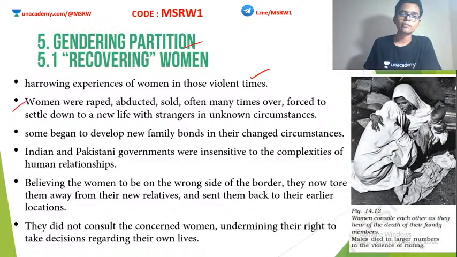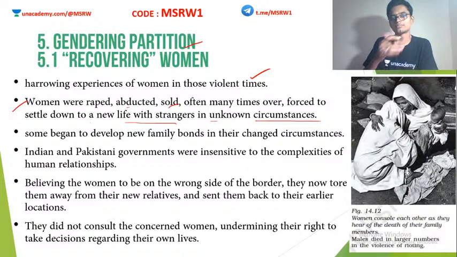Lots and lots of women were raped, abducted, sold, often many times over, and forced to settle down in a new life with strangers in unknown circumstances. Already, women's level in society was very low. Women did take part actively in the national movement and all, but still, women were treated as second-grade citizens to husbands, etc. At least in reality, it was like that.